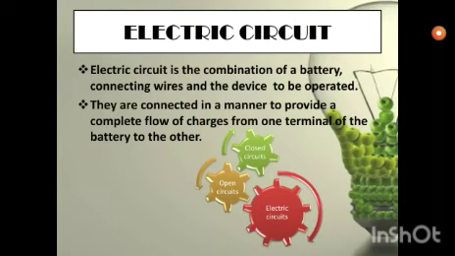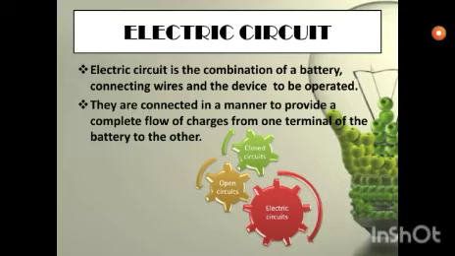Now children, the electric circuit. We come to the point of electric circuit now. An electric circuit is the combination of a battery, connecting wires and the device, for example a bulb, to be operated. They are connected in a manner to provide a complete flow of charges from one terminal of the battery to the other. Electric circuits are of two types, mainly open circuits and closed circuits. Open circuits are where the flow of current is not there, and then the closed circuits.